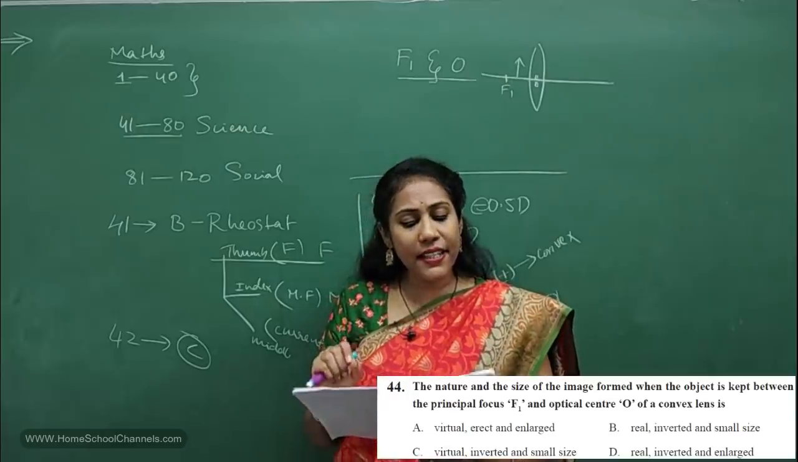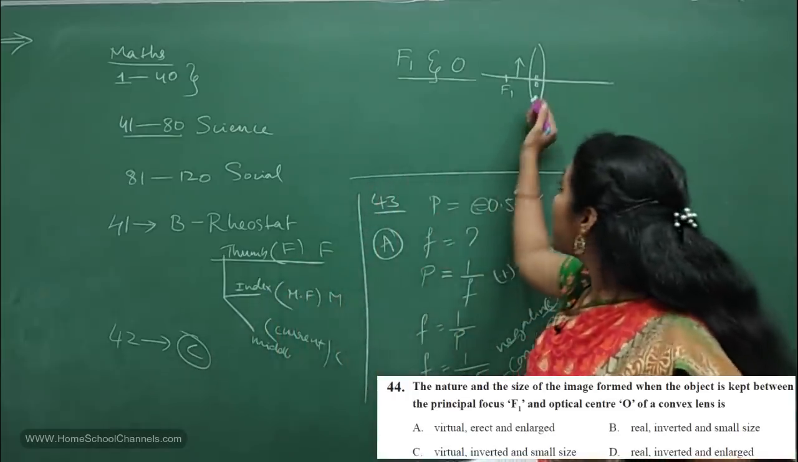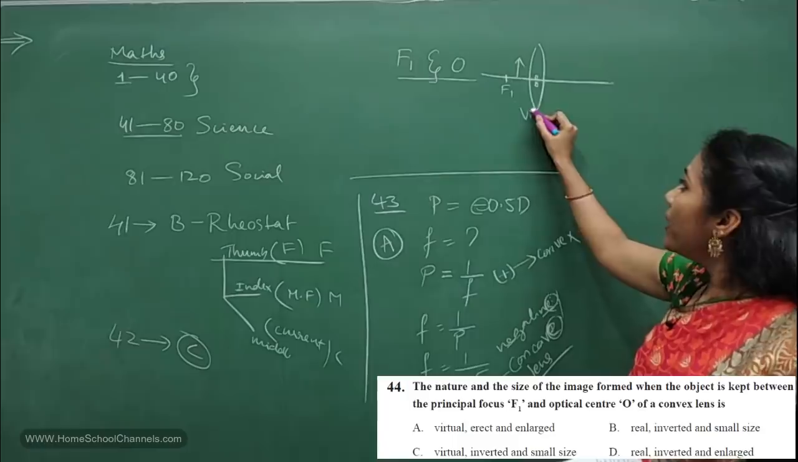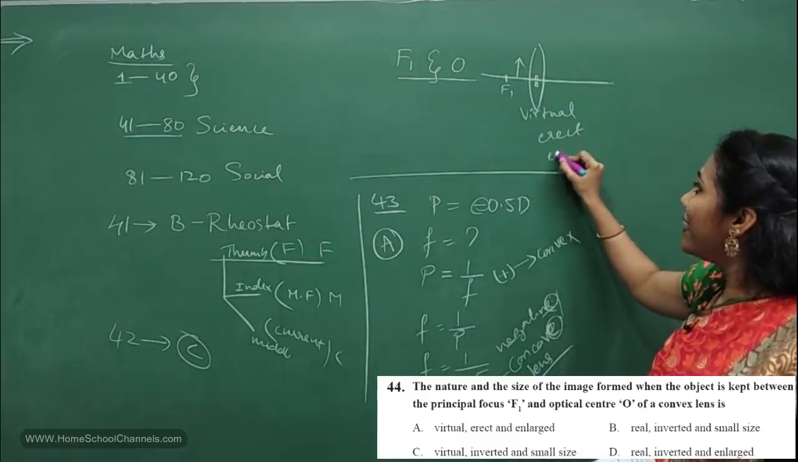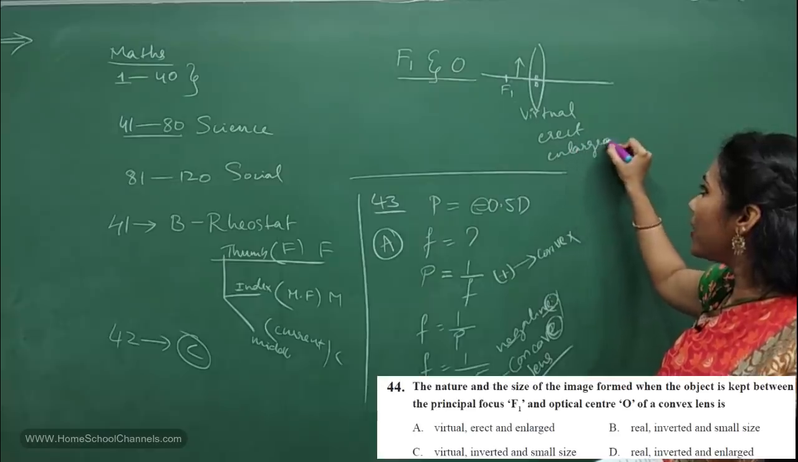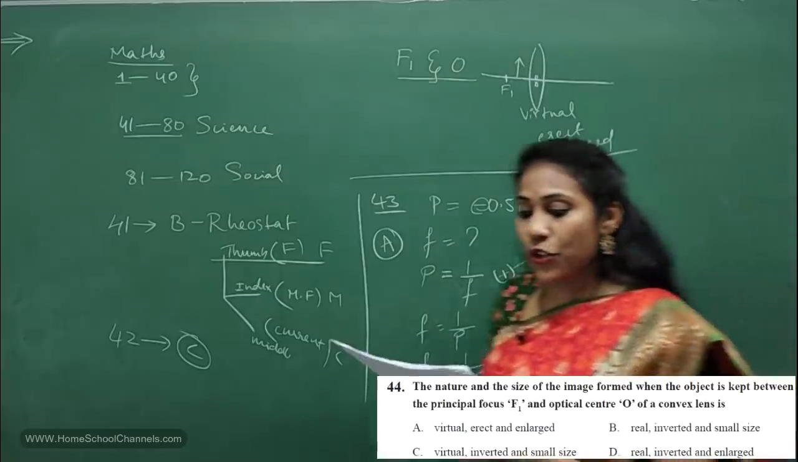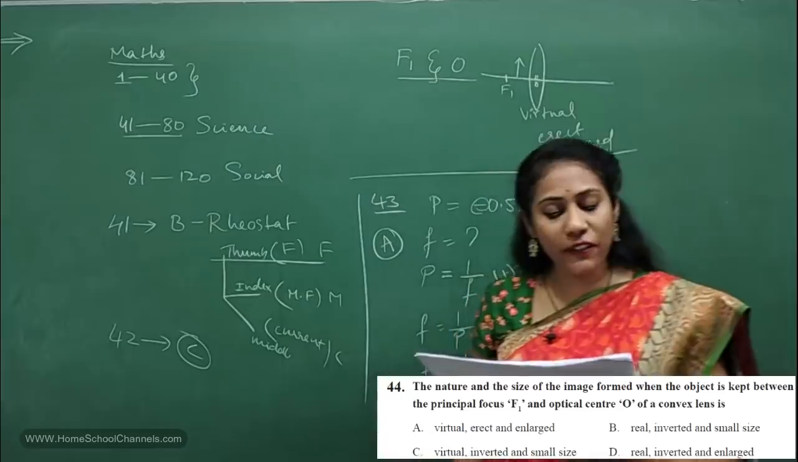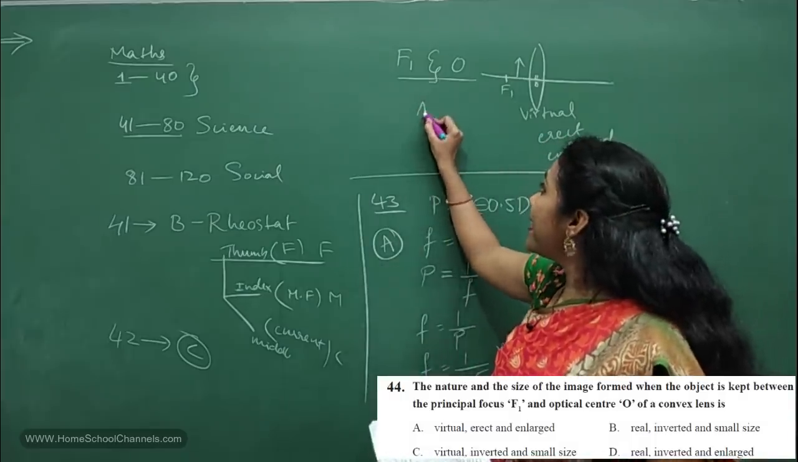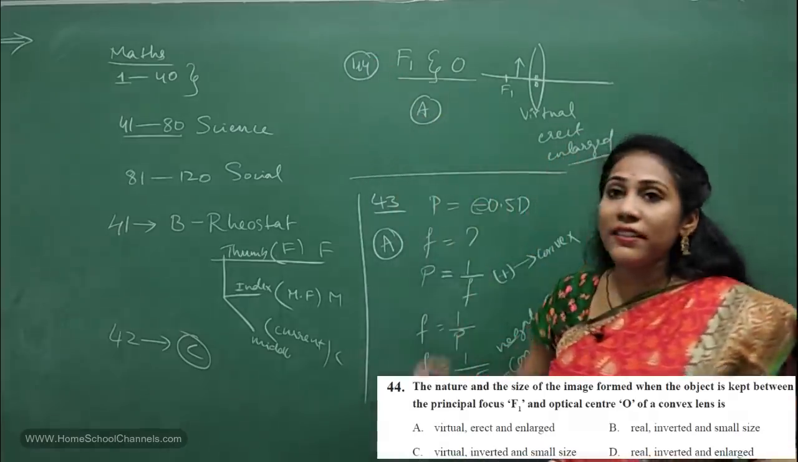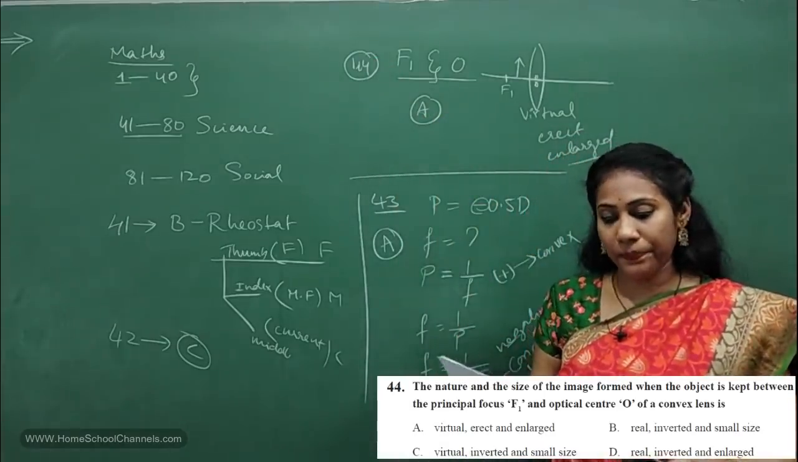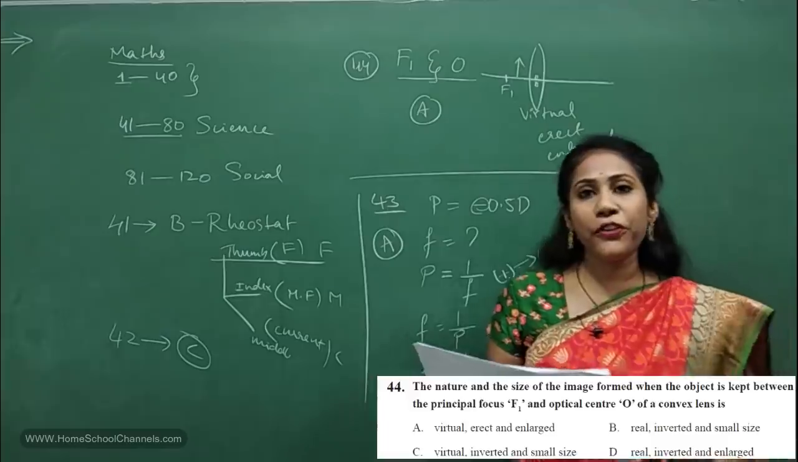So what is the answer here? When you keep an object here, you will get virtual, erect, and enlarged image, right? So what is the option for 44th question, guys? Option is A. For the 44th question, you have an option A. Okay, fine. Let's go for 45th question.